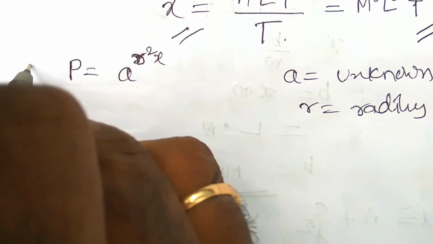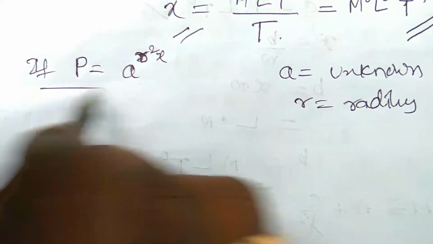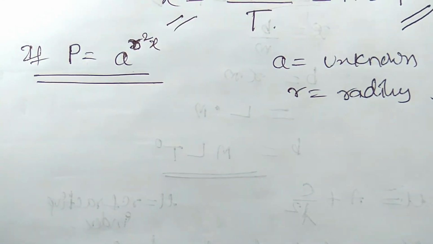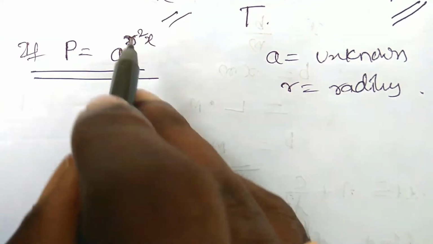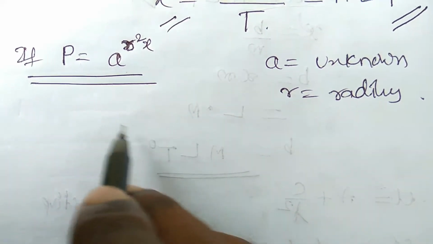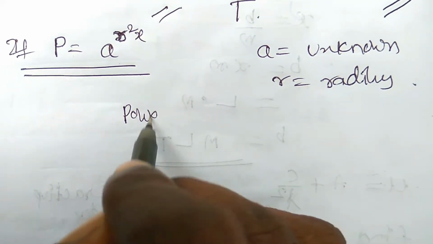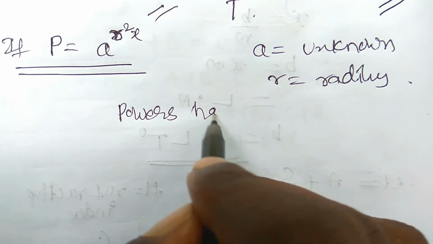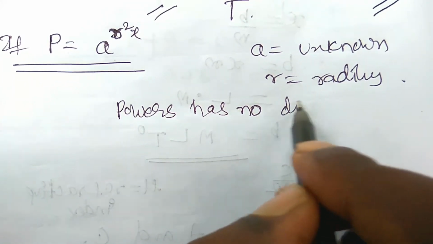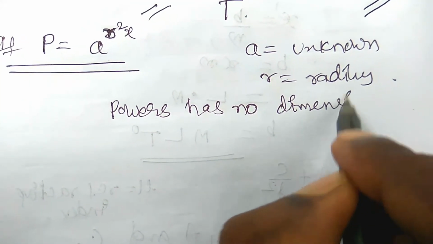Here you should remember that in this type of equation, the power of any physical component has no dimensions. Powers have no dimensions.